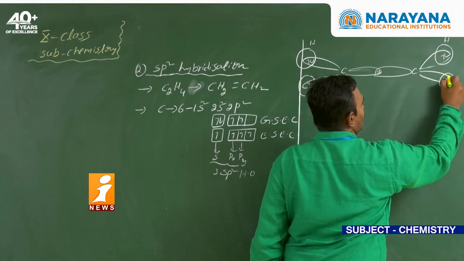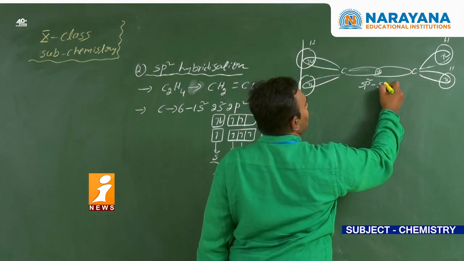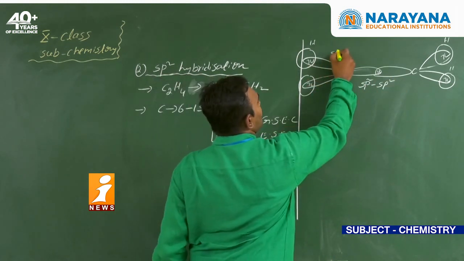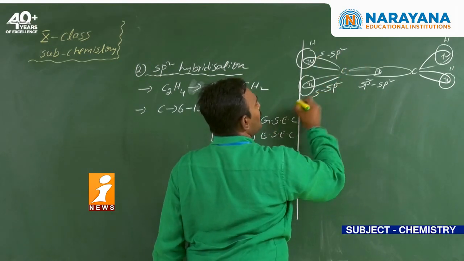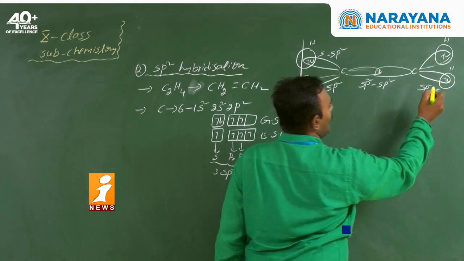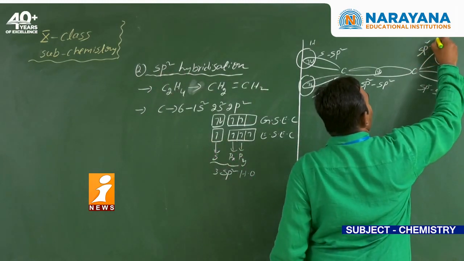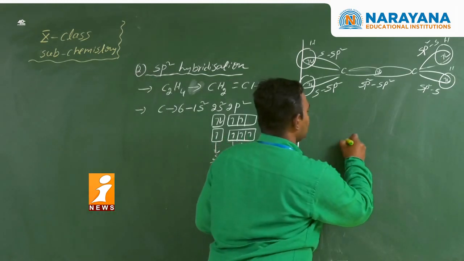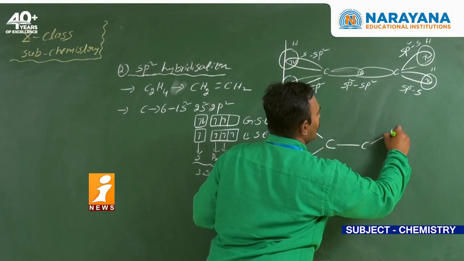Here is a hydrogen atom, here a hydrogen atom, and this bond is because of sp2 overlapping. Next, this bond is due to the sp2 hybrid orbital and s orbital. This bond is due to the sp2 hybrid orbital and s orbital. Similarly, here also sp2 hybrid orbital and s orbital. But the valency of the carbon is not satisfied, because around each carbon there are only 3 sigma bonds.